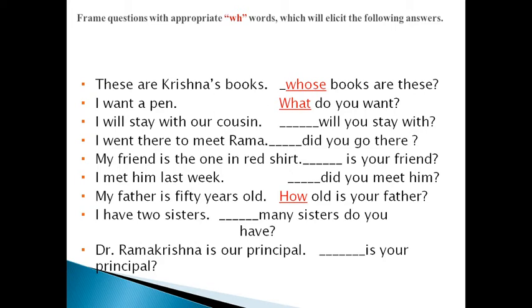I'll explain them. These are Krishna's books. Whose books are these? I want a pen. What do you want? And also I have given an example with how. My father is 50 years old. How old is your father? So like this we can use suitable WH words in the blanks.